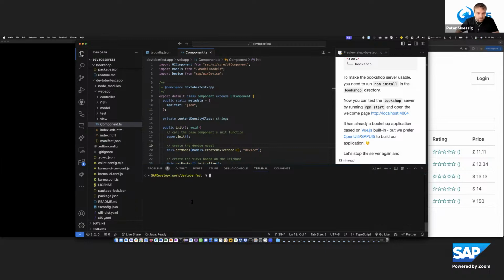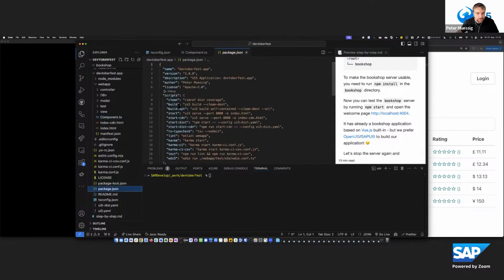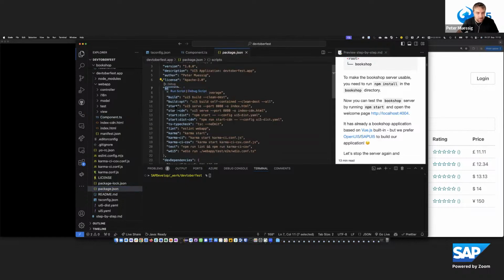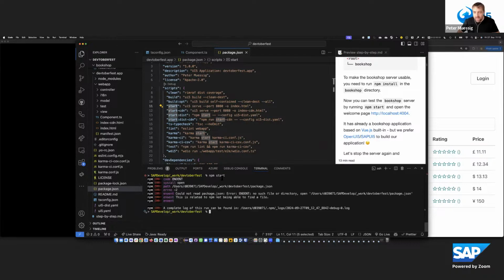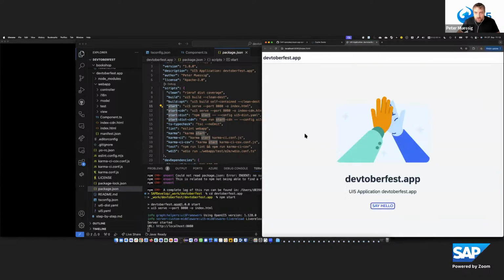But now let's look a little bit more into this project itself. In the package.json, we see a list of scripts which are available for the project. And the most important one, while we have created that, is the npm start command. I need to change the folder to this app for sure. With the npm start command, we now run the development server on top of this project, and this is the welcome page of this template here. And this is now the starting point for the whole development.